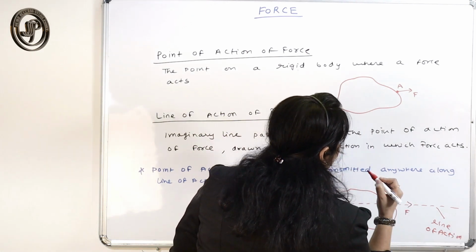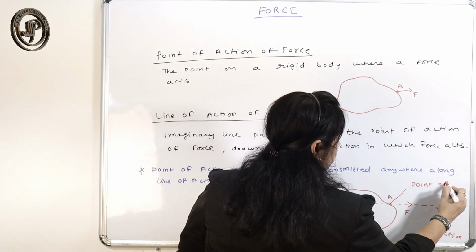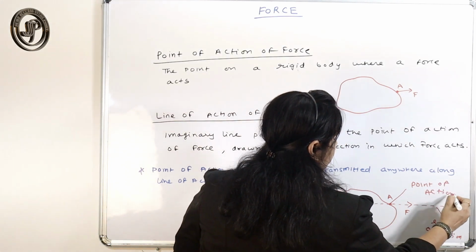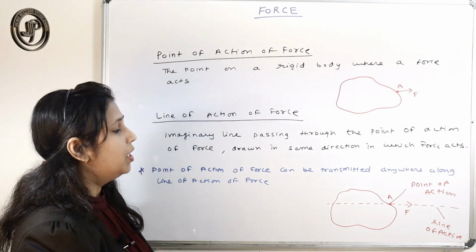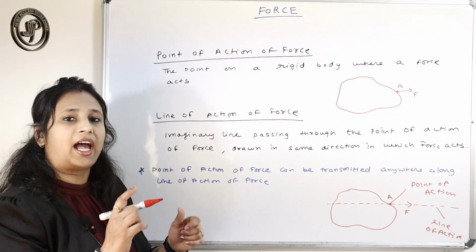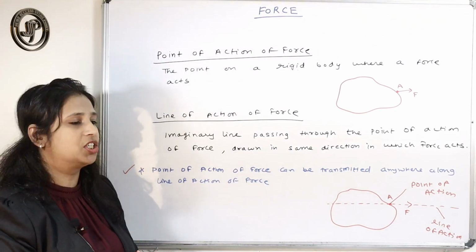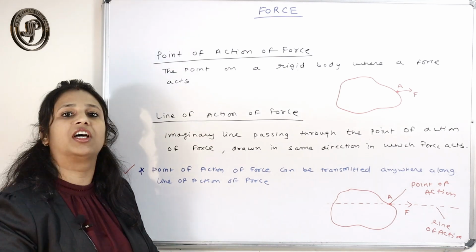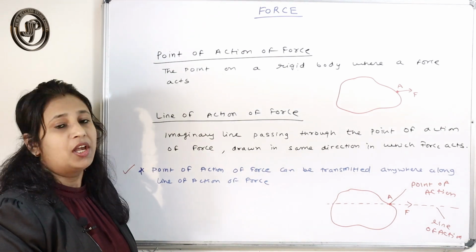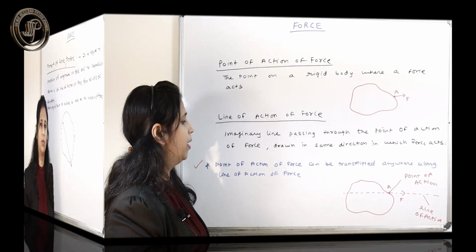This line is called the line of action of force. And this point is called the point of action of force. This point can be transmitted anywhere along the line of action of force. That is the concept, and we will see in various examples how it is possible.